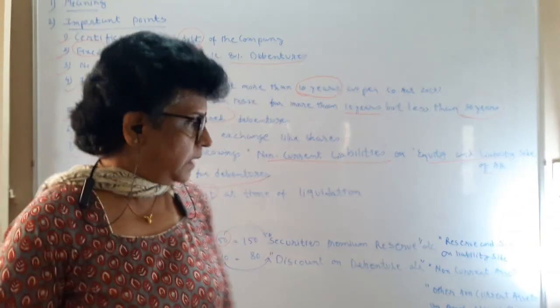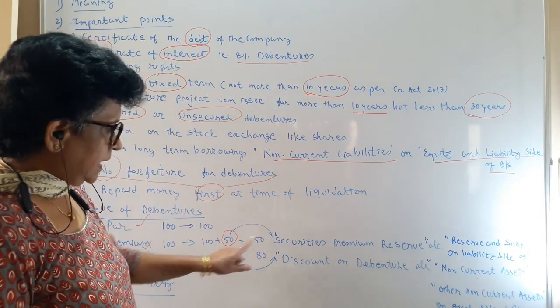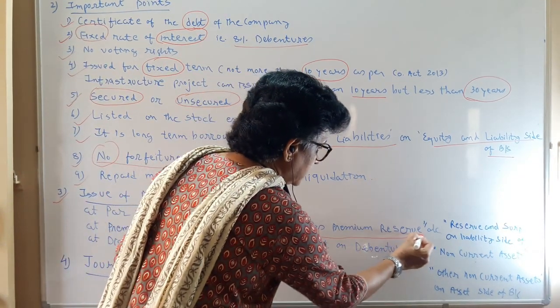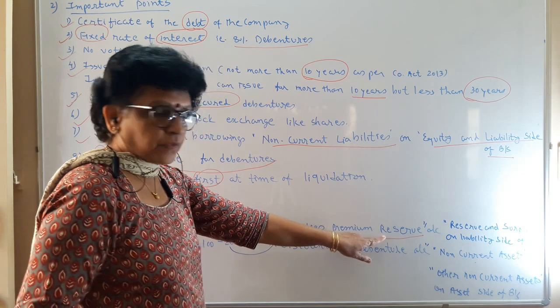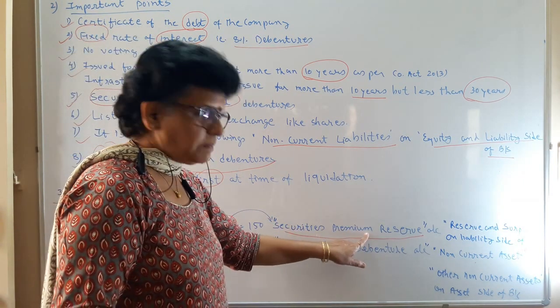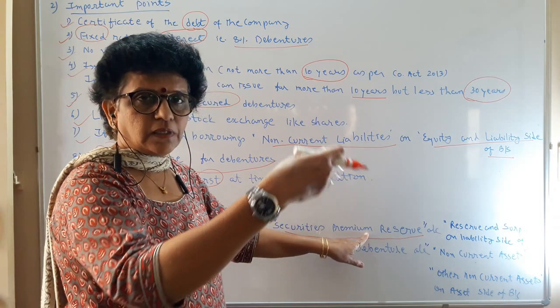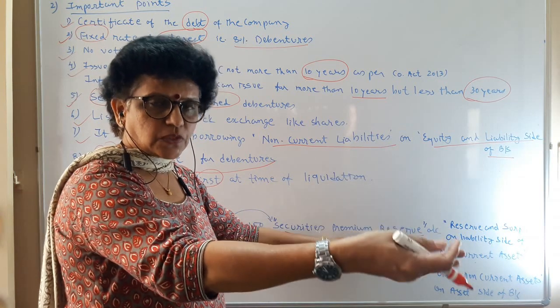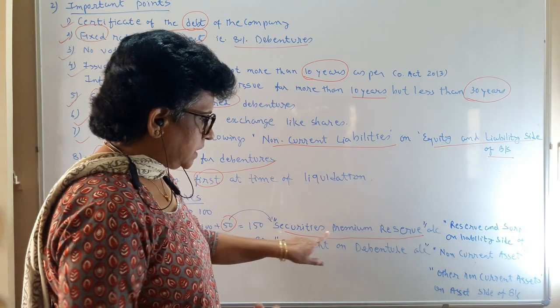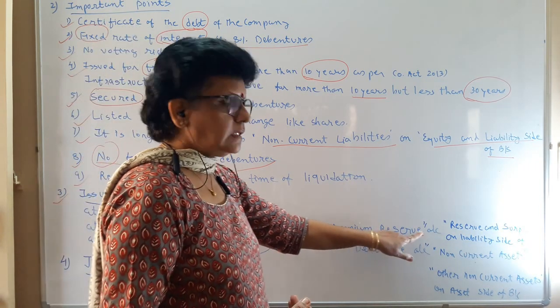This extra amount you receive is to be recorded as a security premium reserve account. See, in case of shares, we used to write security premium account. There should be a difference between the security premium of shares and the security premium of debentures. So here, security premium reserve account.